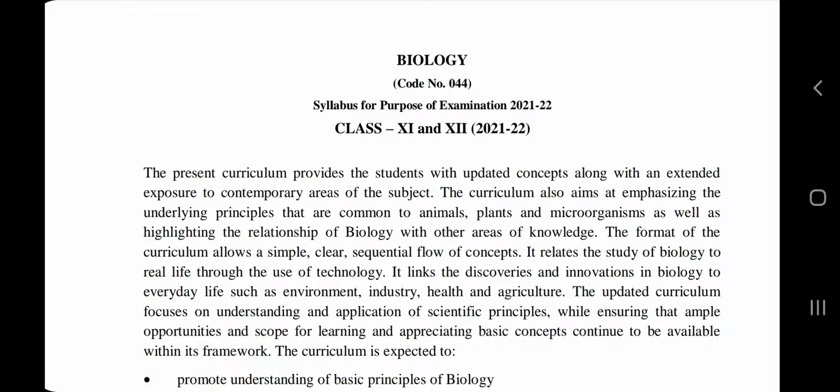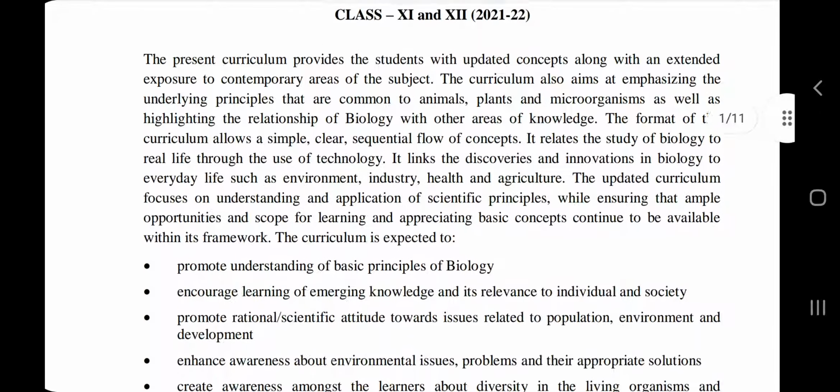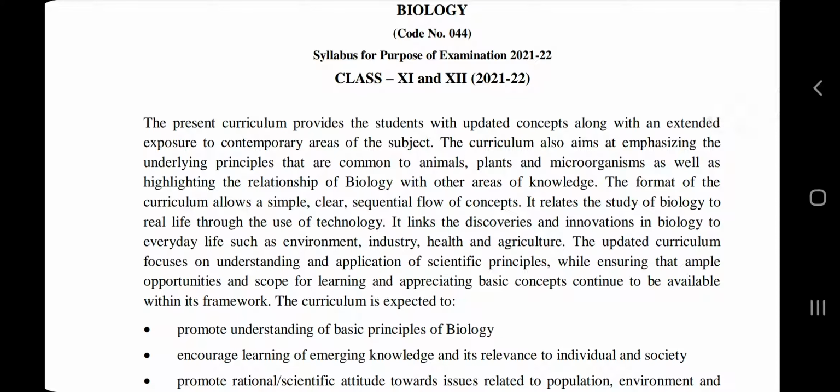I am Dr. Kailash Mina and today I am going to discuss a few points about the latest released syllabus of class 11th and class 12th biology from CBSE. As we all know, CBSE already released in March 2021 one syllabus or curriculum for class 11th and 12th biology, but that was temporary. They already announced that in the month of July they will release an updated syllabus.